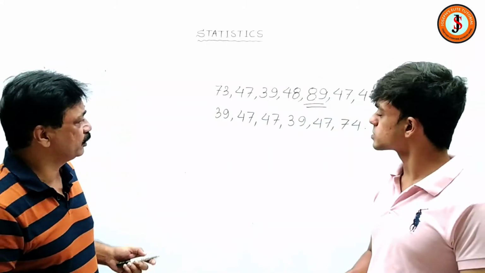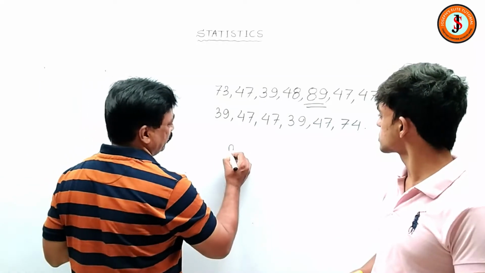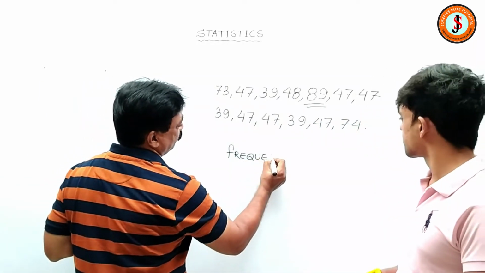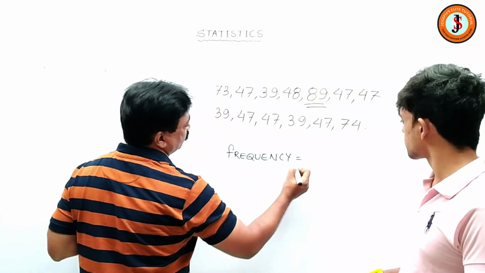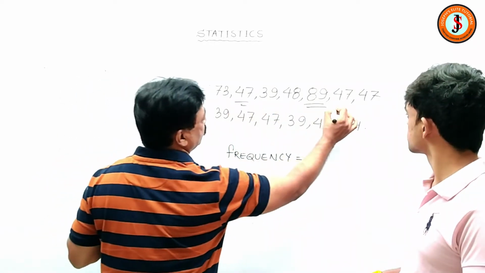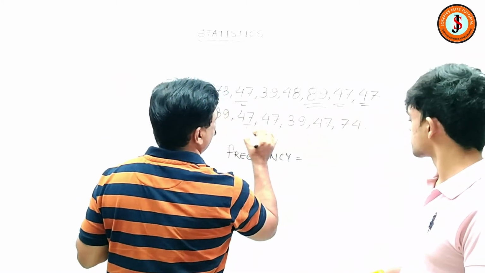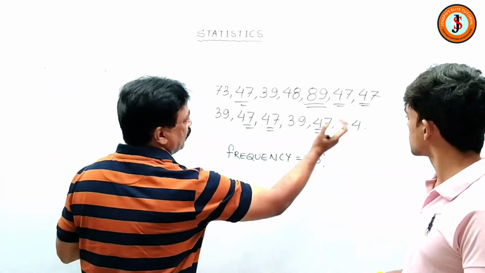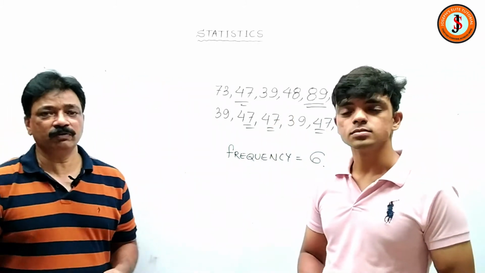Now, if I have to take the frequency of 47. Let us see. Frequency of 47. So how many times? 1, 2, 3, 4, 5, and 6. So frequency is 6. And frequency of 74 is 1. Right. So that's very, very nice, Sachin.